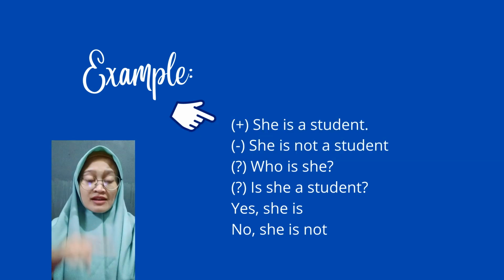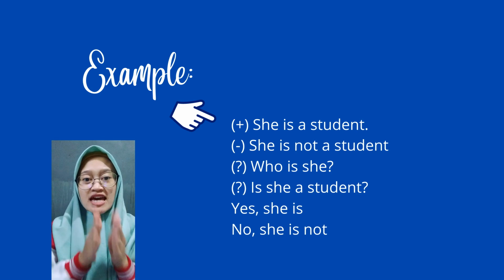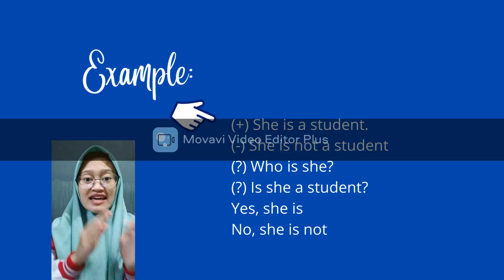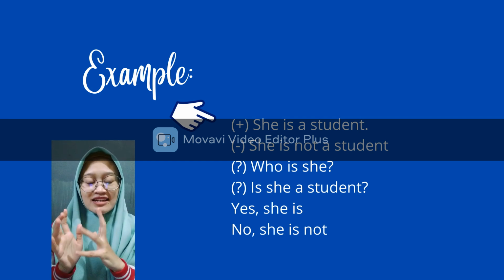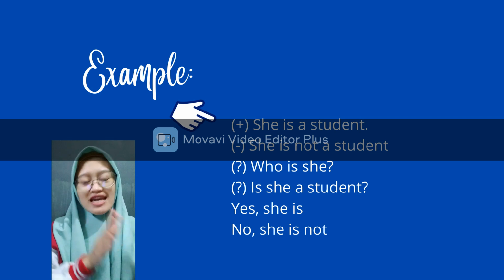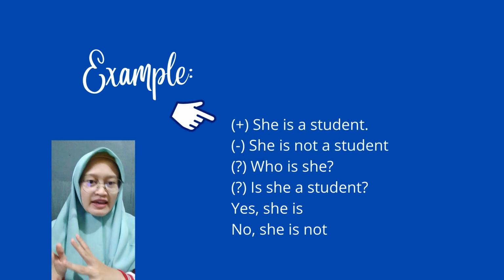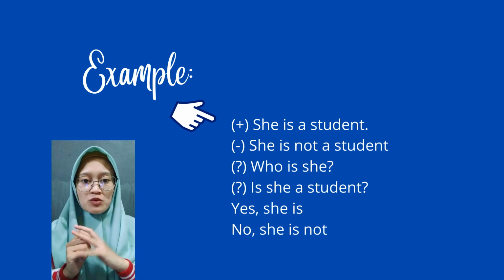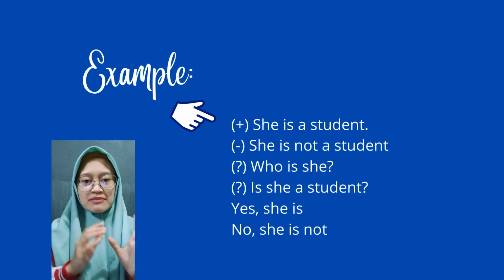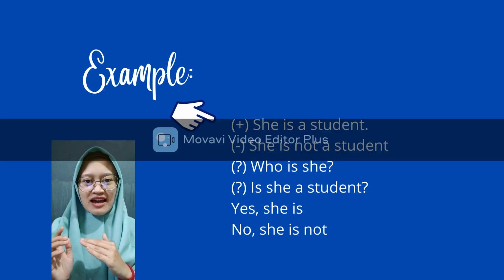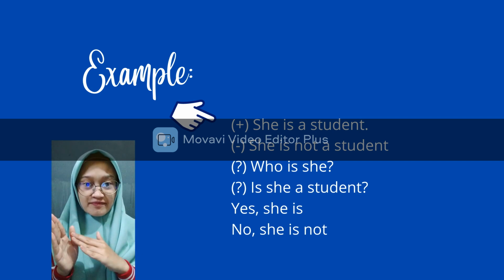And then for the negative sentence, it can be like, she is not a student. Is plus not can be isn't. She is not a student, or she isn't a student. And then for the interrogative sentence, by using 5W1H, it can be like, who is she? And then the answer can be like, she is a student.